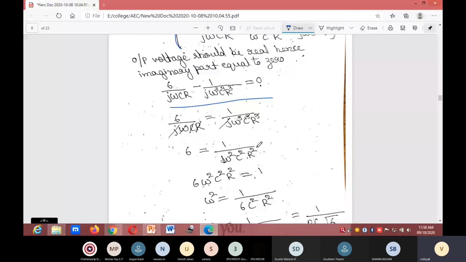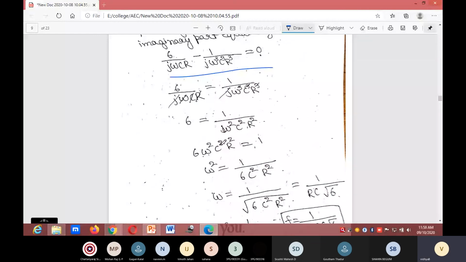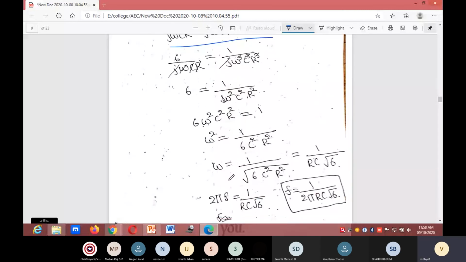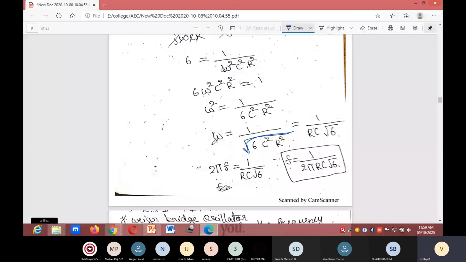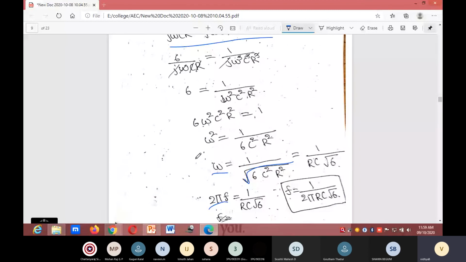6 omega square R square c square is equal to 1. So omega square is equal to 1 divided by 6 c square R square. Omega is equal to 1 divided by square root of 6 c square R square, which is 1 divided by RC square root of 6. Omega can be written as 2 pi f, so 2 pi f is equal to 1 divided by RC square root of 6. F is equal to 1 divided by 2 pi RC square root of 6. This is the derivation of RC phase shift oscillator.